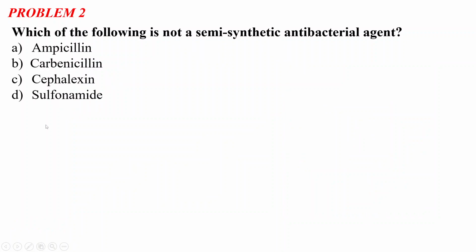Problem number 2 says: which of the following is not a semi-synthetic antibacterial agent? The options are A ampicillin, B carbenicillin, C cephalexin, and D sulfonamide. You have to identify among these 4 which is not a semi-synthetic antibacterial agent. Let's see first which is the answer, and then we will discuss what a semi-synthetic antibacterial agent is. The correct answer is sulfonamide. It is not a semi-synthetic antibacterial agent.